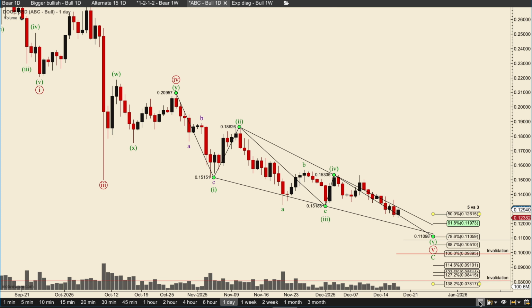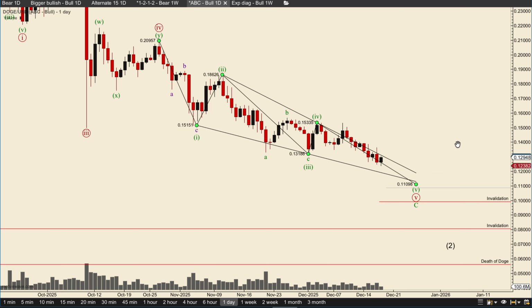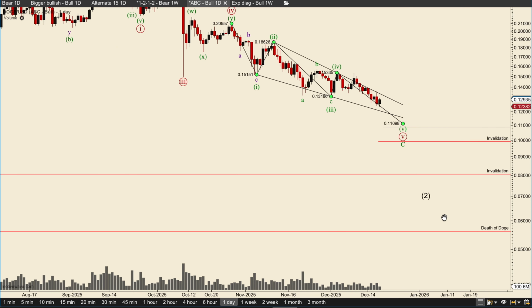But if you move from log scale to normal, you can see that the invalidation moves down to here at 0.09916. So keep an eye out on both those targets, the invalidation for this scenario. And as I mentioned, here is the invalidation for the bulls, meaning that if we take out the invalidation for the bulls, then the bears win by default.